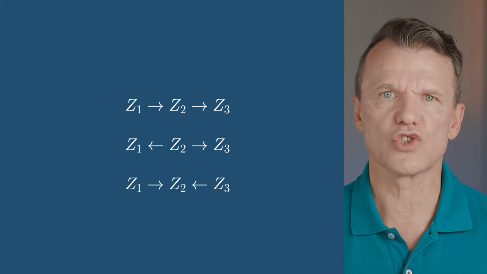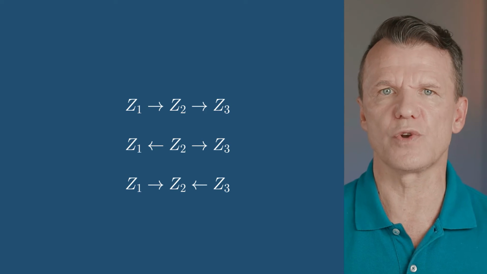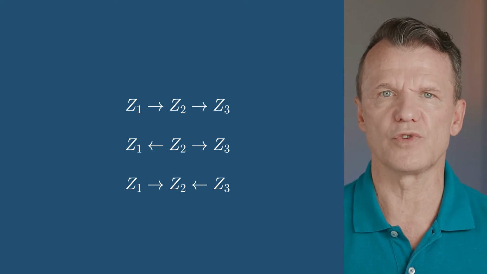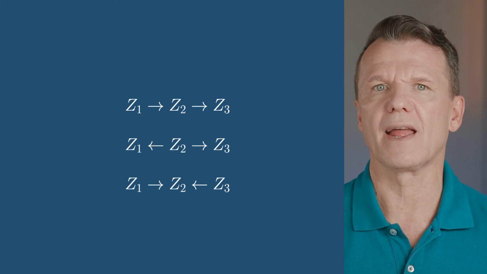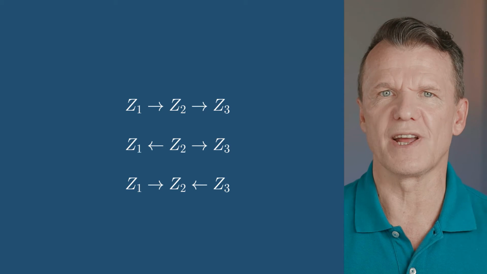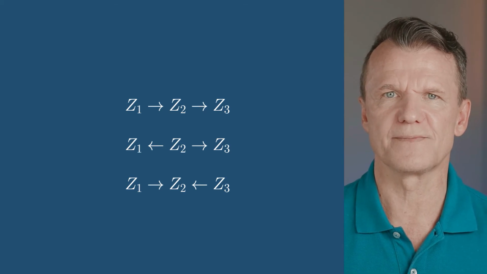A chain shows a mediating node between two nodes. Common cause shows a mutual dependency of two nodes on a third. And finally, common effect shows a node mutually affected by two other nodes, a collider for short. Causes of treatment play a crucial role in the development of causal diagrams.